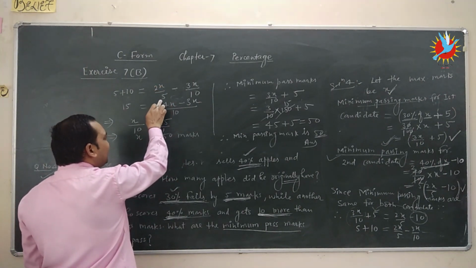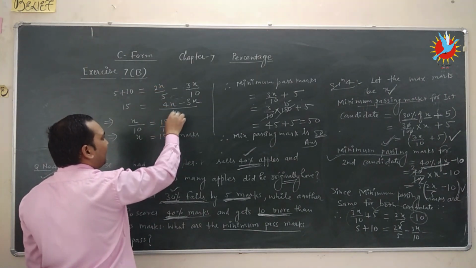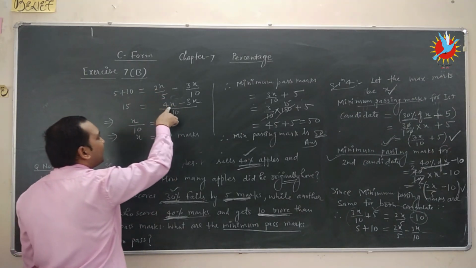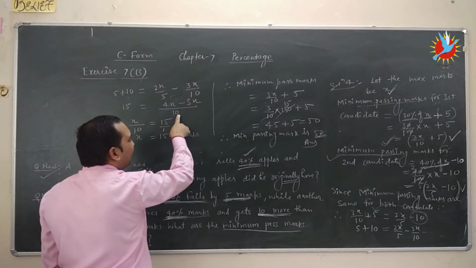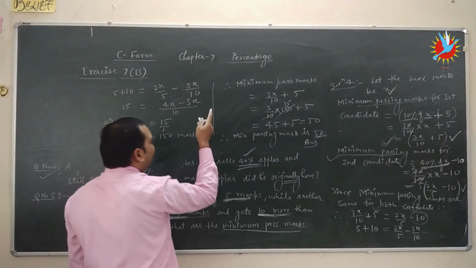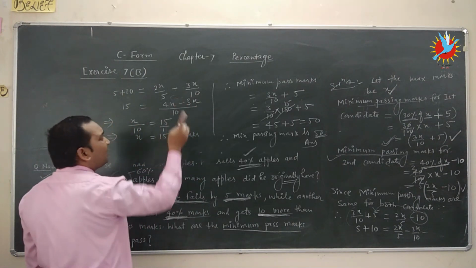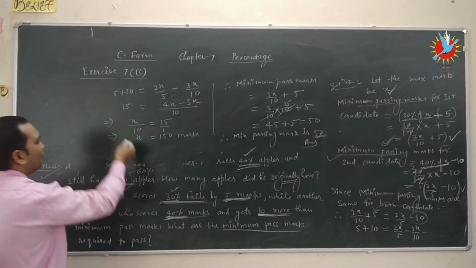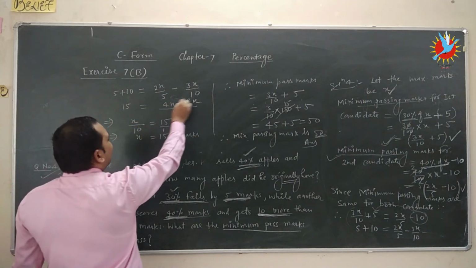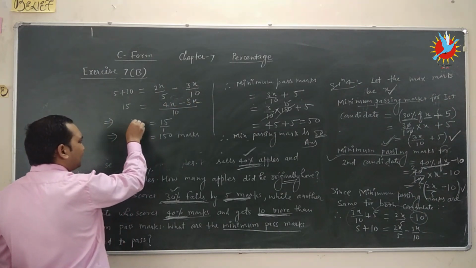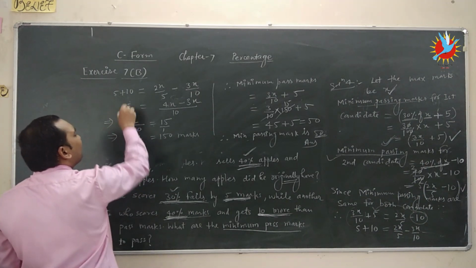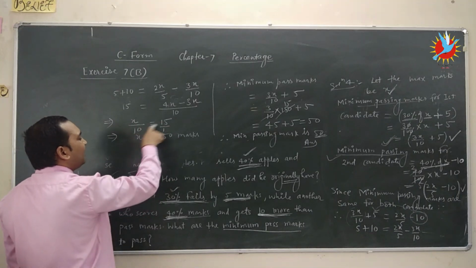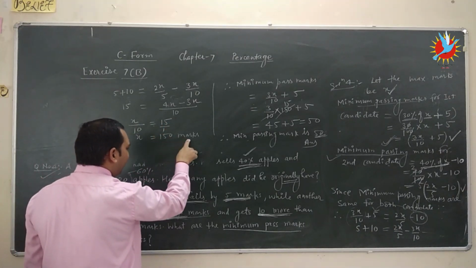So we divide the LCM by the denominator: 5 2s are 10, 2 times, 2 2s are 4x minus 10 1s are 10, and after dividing the LCM by 10 we get 1, so we write the same 3x, because 3 1s are 3. So here 4x minus 3x is equal to 1x upon 10, which is equal to 15. So we write x is equal to, by the cross multiplication, 10 into 15 is equal to 150 marks.